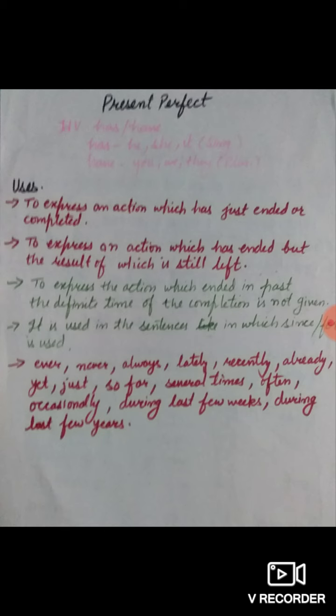With since is used with a definite period of time, or we can say a point of time, with the name of the day, like since Monday, since Tuesday. With the name of a month, since January, since February. Name of year, since 1989, since 1990. Names of the parts of the day: since dawn, since dusk, since night, since midnight, since evening, afternoon, noon, and twilight. Since 5 o'clock, since 7 p.m., since yesterday, since last night, since last month.